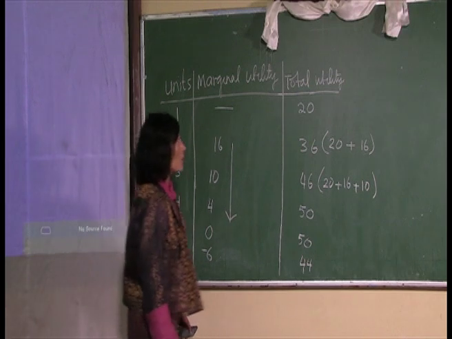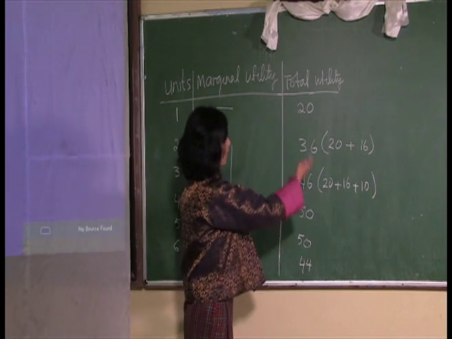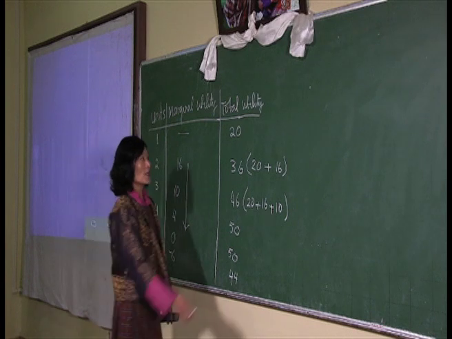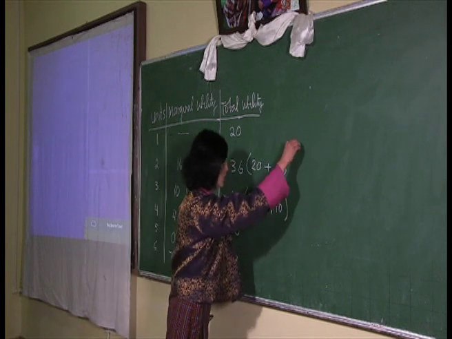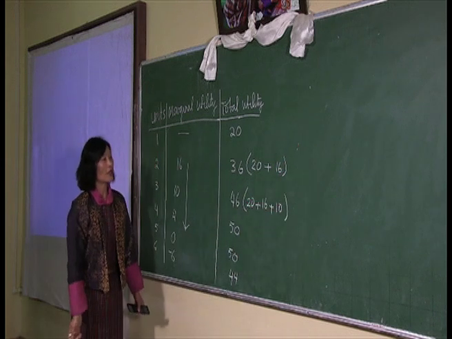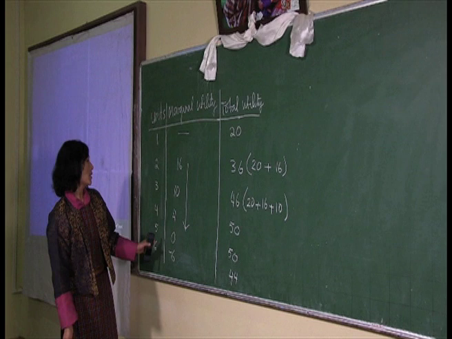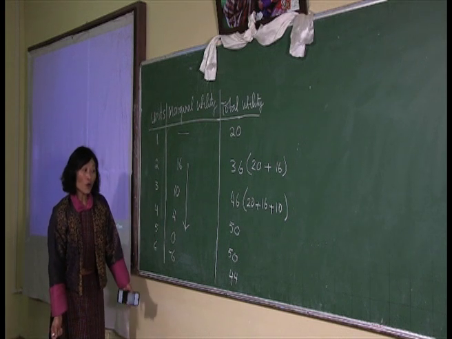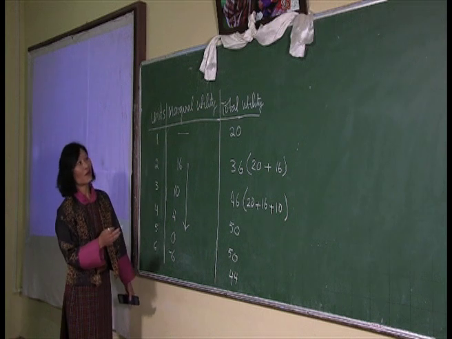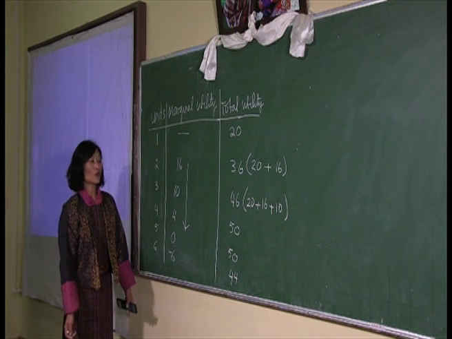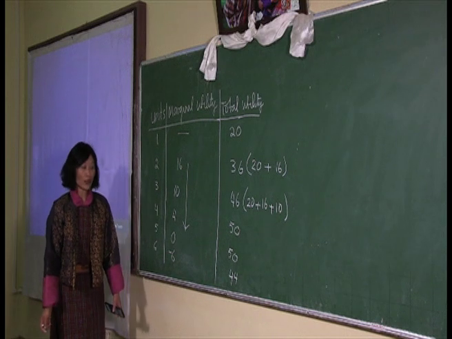In the case of the total utility, the behavior is that it continues to increase in the beginning. You can see from the table here, when the consumer consumes 4 scoops of ice cream, the total utility derived is 50 utils.